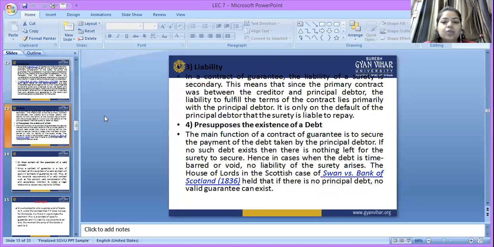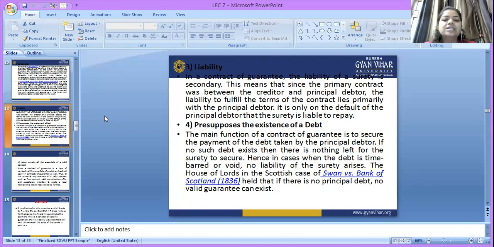Liability. In a contract of guarantee, the liability of the surety is secondary. That means the principal debtor is liable firstly, and if he or she is not able to repay that amount or fulfill the promise, then the surety is liable to repay that amount.